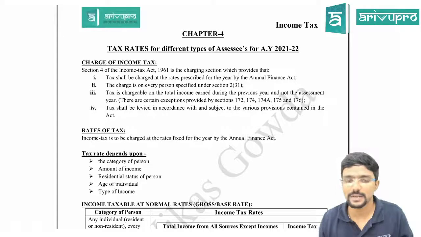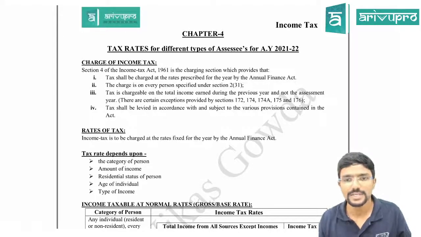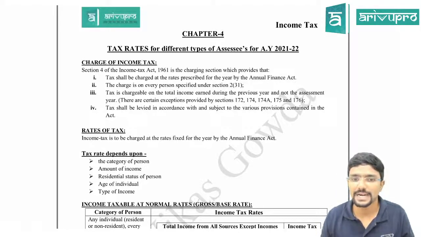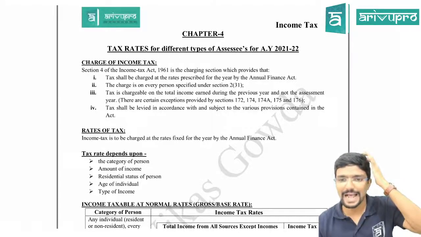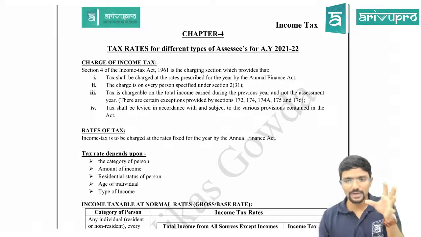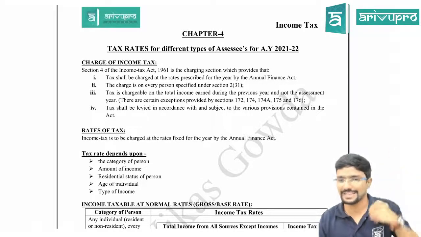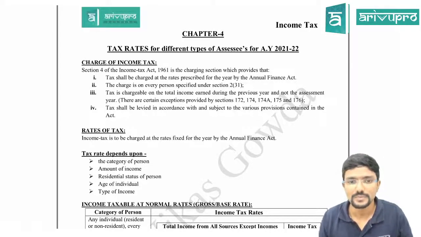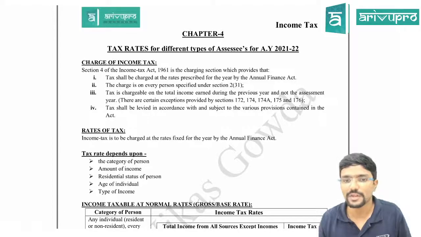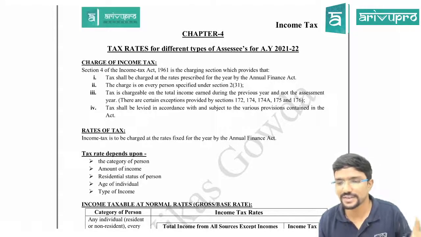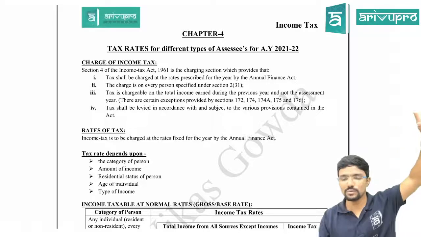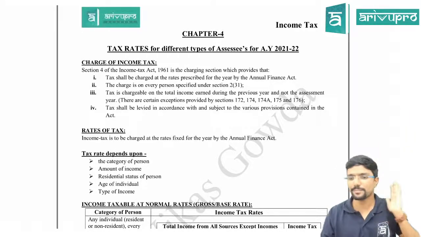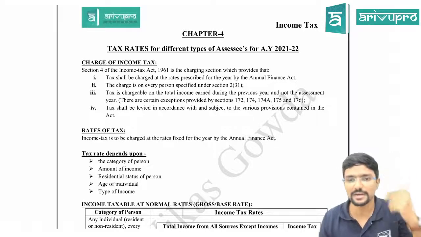Section 4 of the Income Tax Act 1961 is the charging section which provides that tax shall be charged at the rate prescribed for the year by the Annual Finance Act. That is, the rate whatever we calculate is as per the Finance Act. Which Finance Act is applicable for you guys? Finance Act 2020. Next, the charge is on every person specified under section 2(31). So 2(31) defines person. We know person includes so and so people. Agree? Almost everyone is covered there.